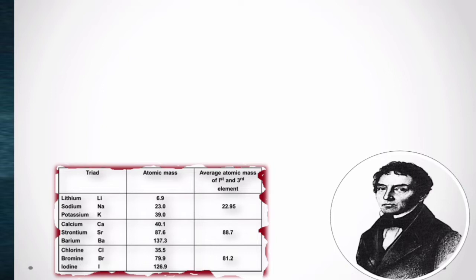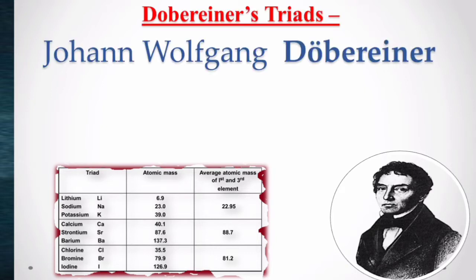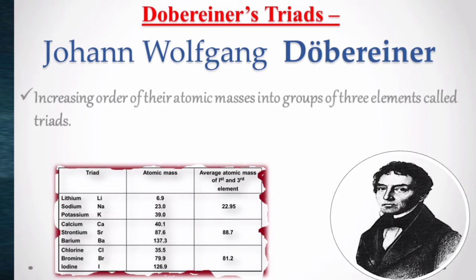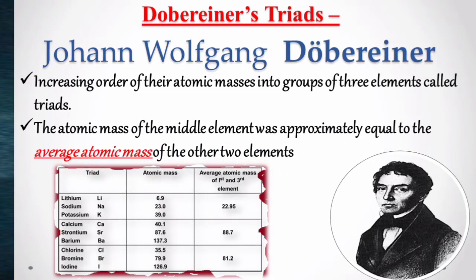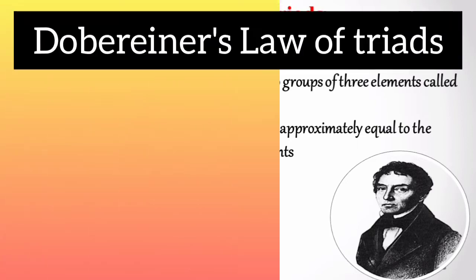In the year 1829, Johann Wolfgang Dobereiner, a German scientist, was the first to classify elements into groups based on John Dalton's assertions. He grouped the elements with similar chemical properties into clusters of 3 called triads. The distinctive feature of a triad was the atomic mass of the middle element. When elements were arranged in order of their increasing atomic mass, the atomic mass of the middle element was approximately the mean of the other 2 elements of the triad. This became Dobereiner's law of triads.